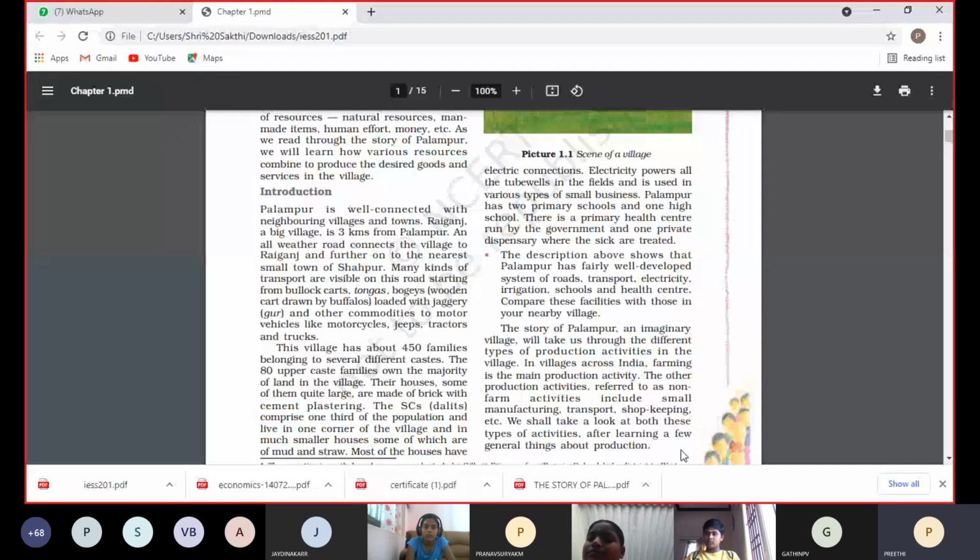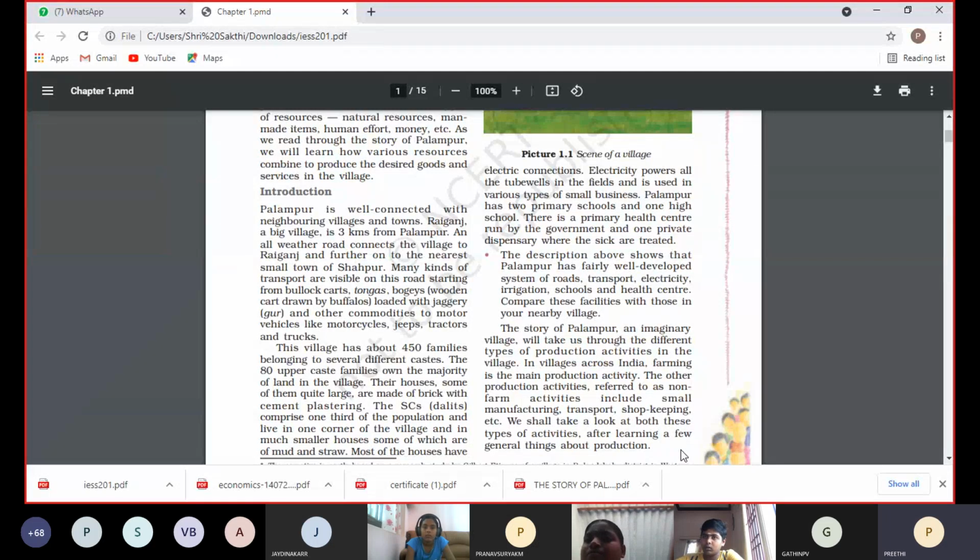So, introduction: first, Palambur is well connected with the nearest towns and villages, that means Raiganj and Shahpur. Many kinds of transport are visible on the road, starting from bullock carts and tongas: jeep, bus, tractor, motorcycle, everything is there.